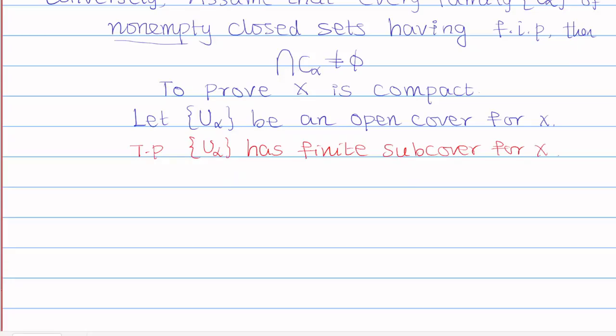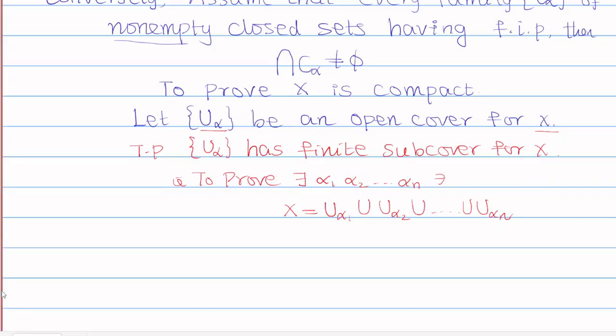That is to prove there exist alpha 1, alpha 2, ..., alpha n such that this capital X can be expressed as U alpha 1 union U alpha 2 union ... union U alpha n. So if U alpha is an open cover for capital X, then we need to show that it has a finite subcover.